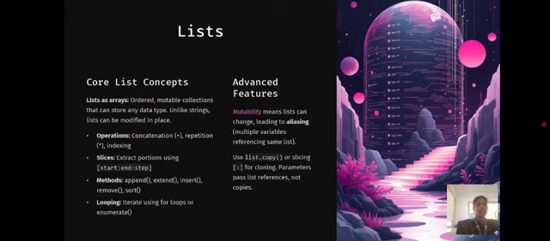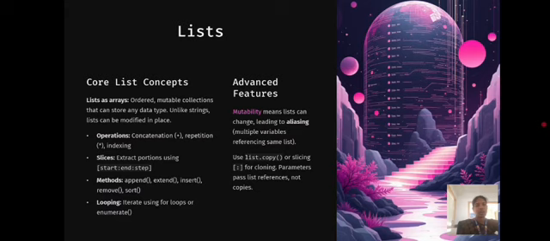Next, list. A list refers to an ordered, mutable collection that can store any data type, and like strings, lists can be modified in place. Lists have operations, slice, methods, and looping. So the first one is operations.